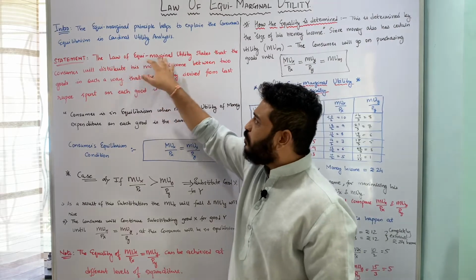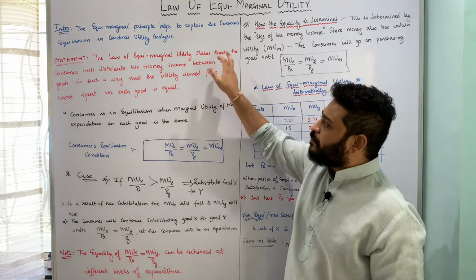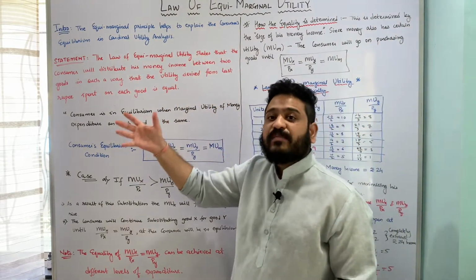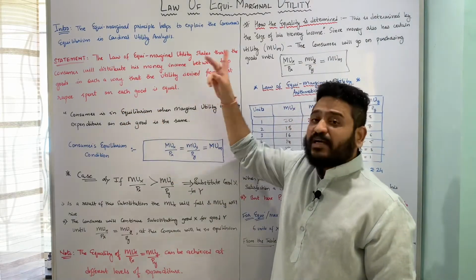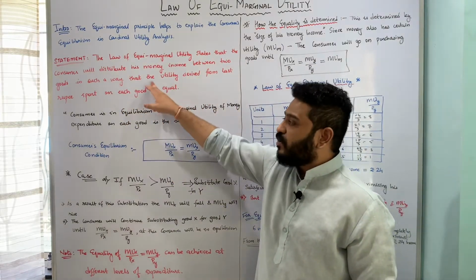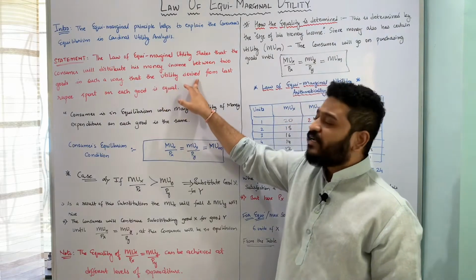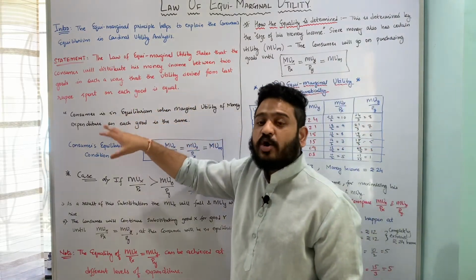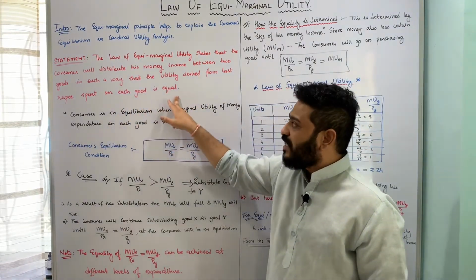So let us now look at the statement of the law of equimarginal utility. The law of equimarginal utility states that the consumer will distribute his money income between two goods in such a fashion that the utility derived from the last rupee spent on each good is going to be equal.